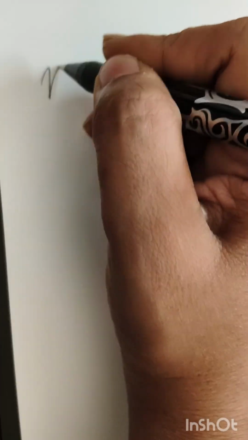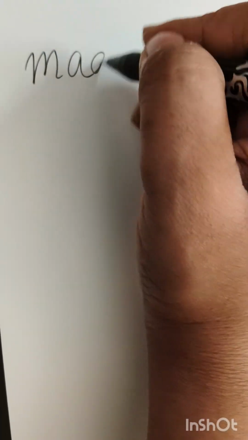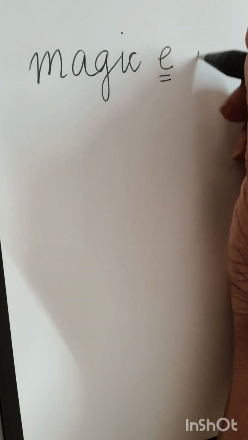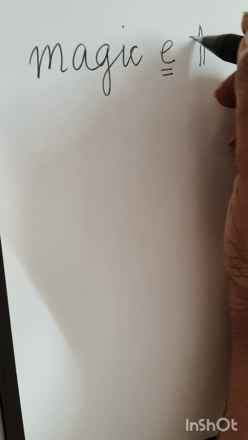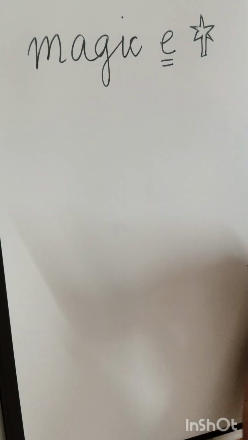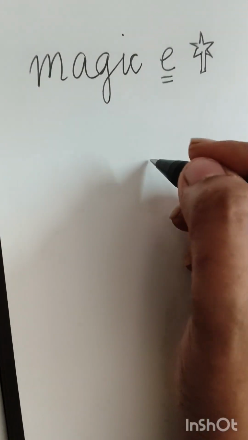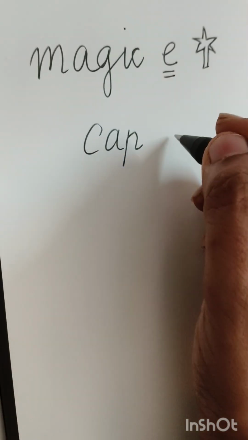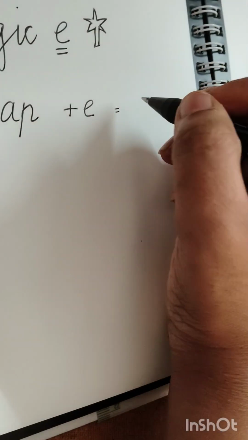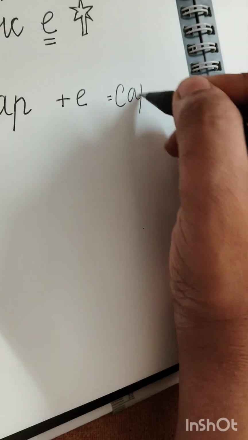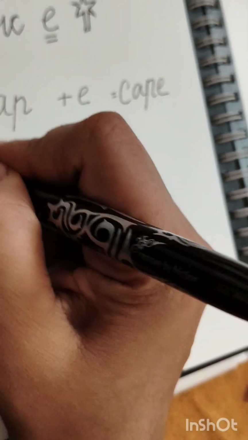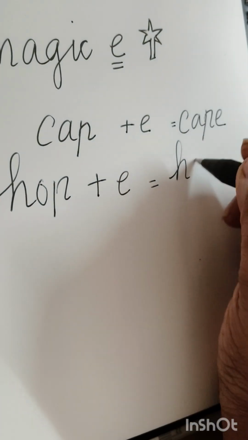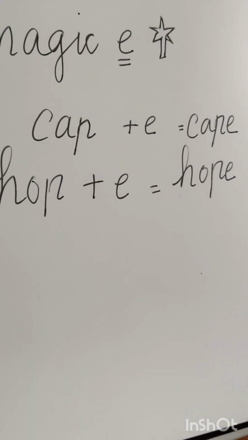But do not forget that magic E has got a beautiful power. It becomes silent and gives all its power to the vowel before it and makes it say its name. As in, when we are writing the word, for example, k, a, p, a is a short sound, but when we are adding E to it, it becomes cape, right? Next is h, o, p. When we are writing hop, adding E to it, it becomes hope.